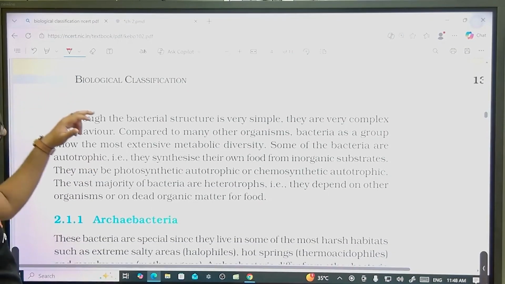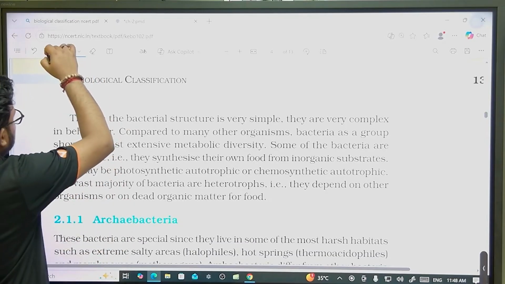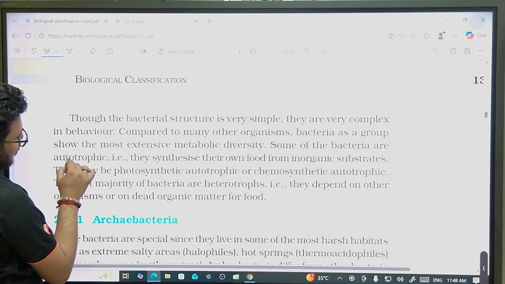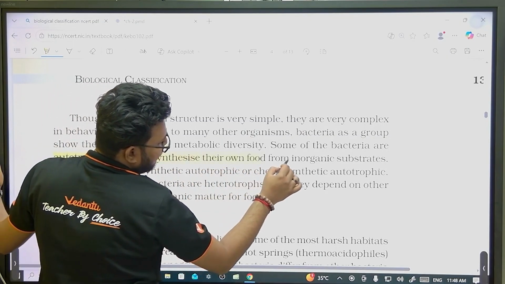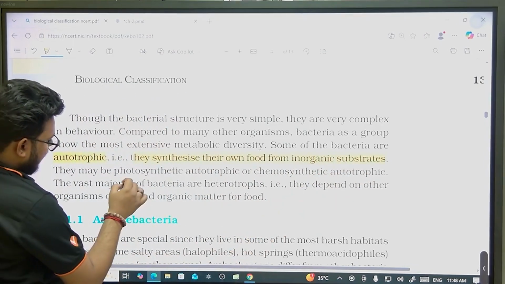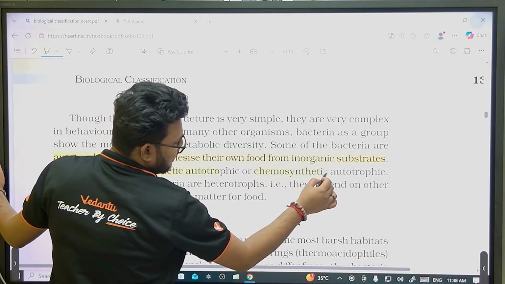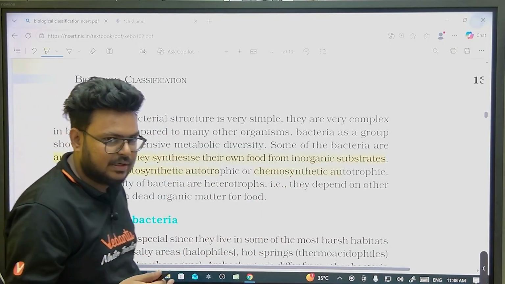The bacteria are very simple, yet they have complex behavior compared to other organisms. Let's come to mode of nutrition here. Some bacteria are autotrophic, that means they synthesize their own food from inorganic substrates. They can be photosynthetic or chemosynthetic. Photo means depending upon light for nutrition.